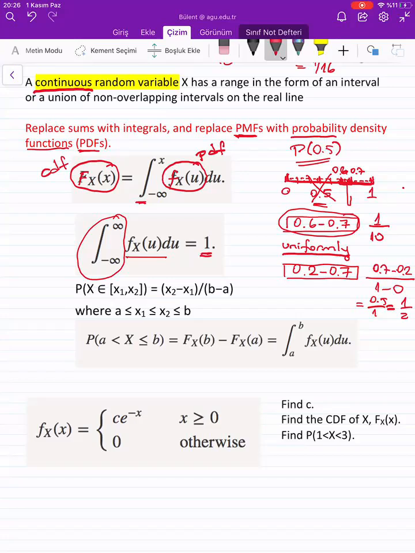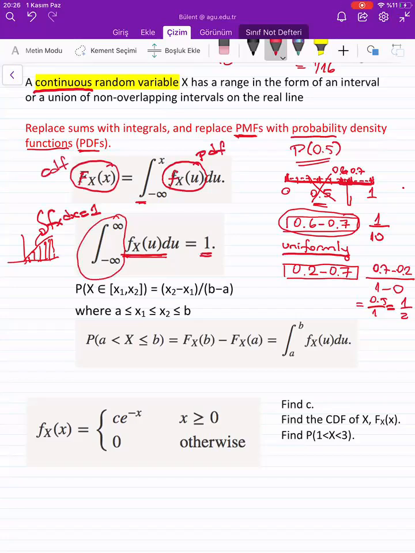So this is how I understand which one is a CDF, and then you would really understand that f of x is my PDF, and the integration, for example, this is my PDF, and the area under my f of x function should be equal to 1, okay?